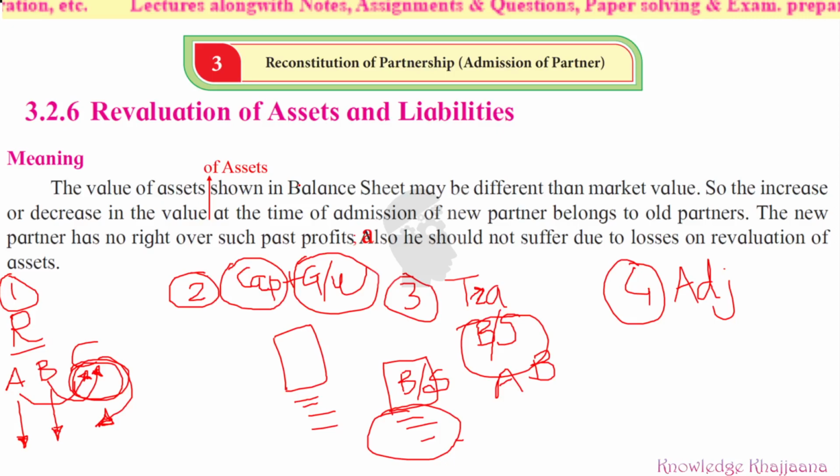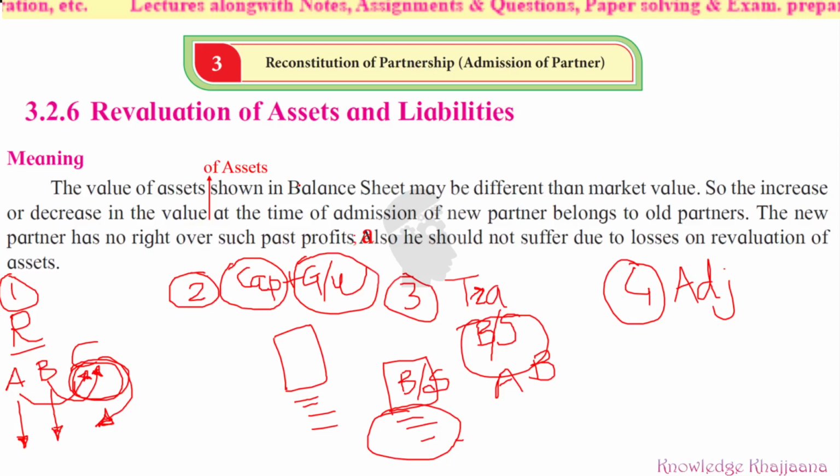Now, let's move to that point. I hope the theory is clear to you. What is meant by the third step, that is revaluation and transferring. Before transferring, the revaluation of the asset should be done. Now, what is meant by revaluation? Re means again. Again the valuation of the assets and liabilities is done. Why is this valuation done again?